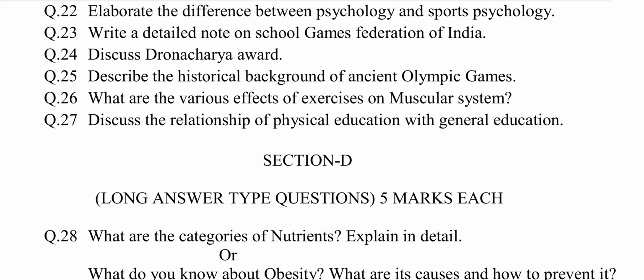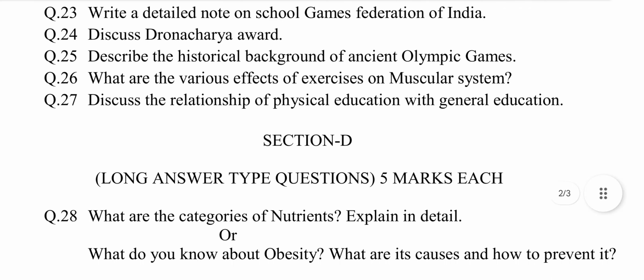Question number 23. Write a detailed note on School Games Federation of India. This question is selected from Olympic Games chapter number 8. The answer may be: School Games Federation of India organizes games or competitions for girls and boys at national level. It is also affiliated to the Indian Olympic Association. It works for the physical welfare of school boys and girls of India. The first national games were held in 1924 at Lahore.